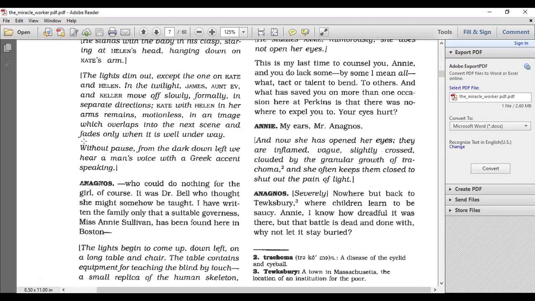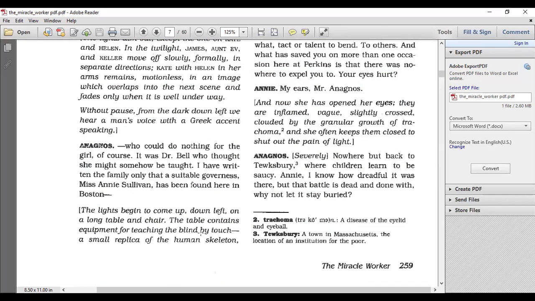All right, so we're gonna pause here, and we're gonna pick up the part with Anagnos. Tomorrow, inshallah, we're gonna do novel study. It's Wednesday and Thursday's off, so we're gonna pick up here on Sunday, page 259, where Anagnos starts.